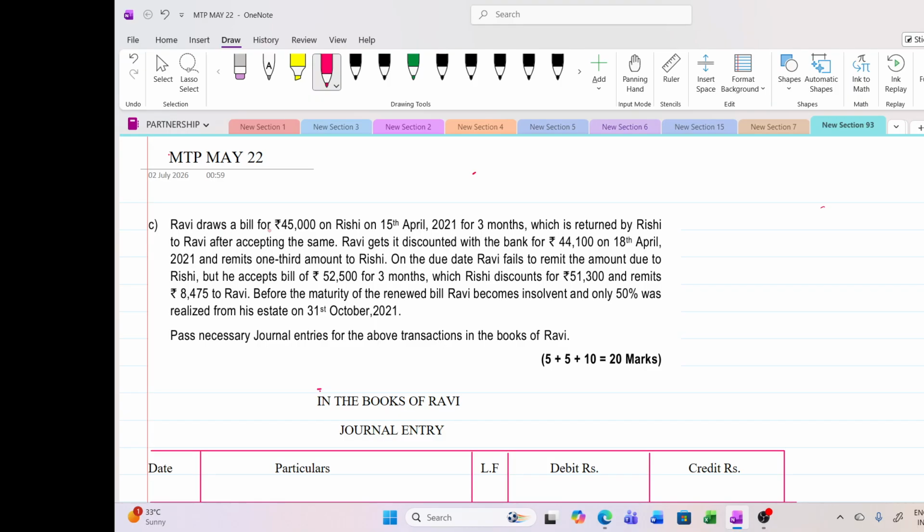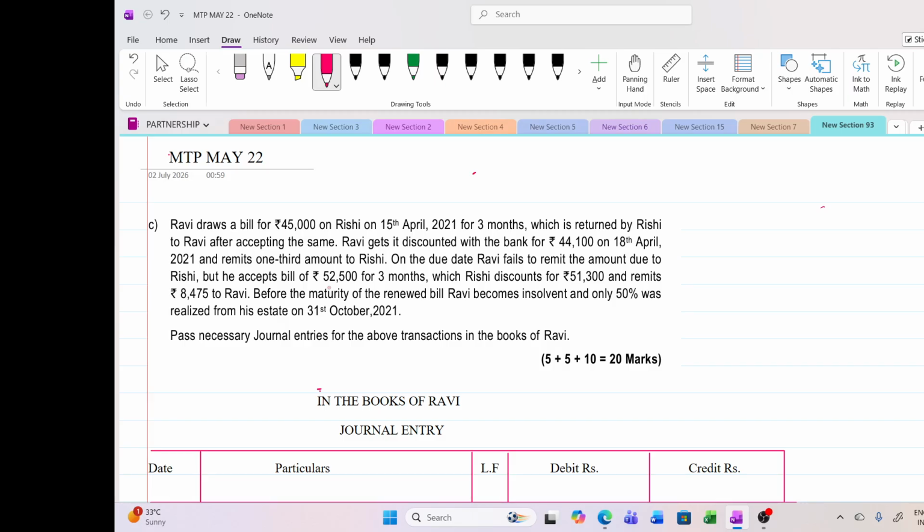Ravi draws a bill for rupees 45,000 on Rishi on 15th April for 3 months, which is returned by Rishi to Ravi after accepting the same. Simply, Ravi has drawn a bill and that was accepted by Rishi. Simple. And in which book you have to write, that is very important. So see here the journal entries. You have to record it in the books of Ravi. So Ravi is the drawer of the bill, so it is a bills receivable for him.